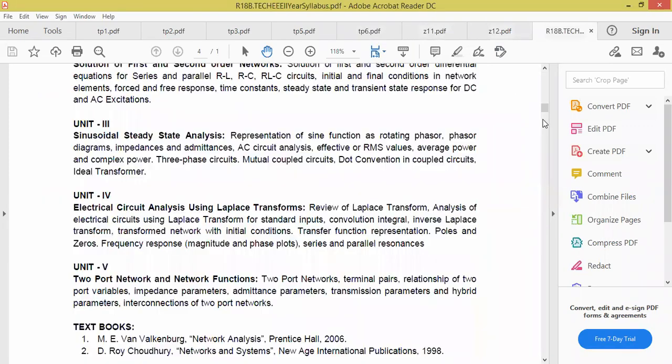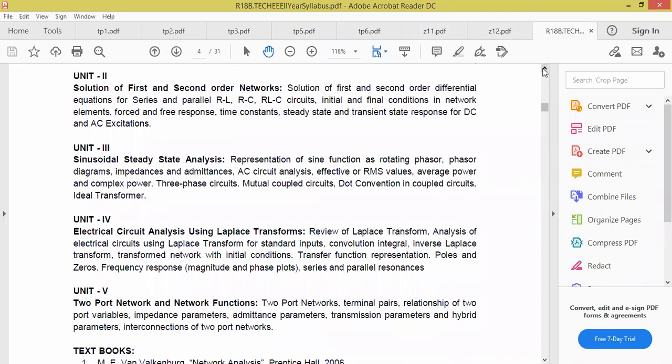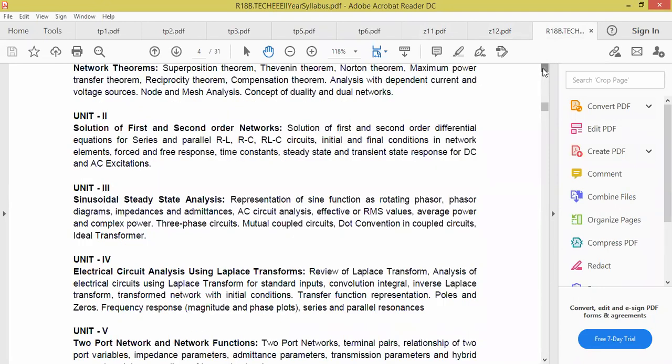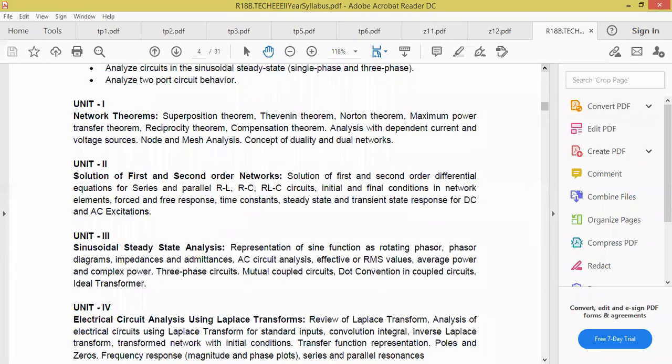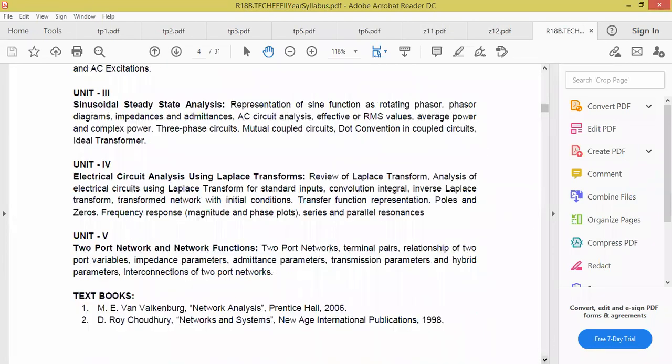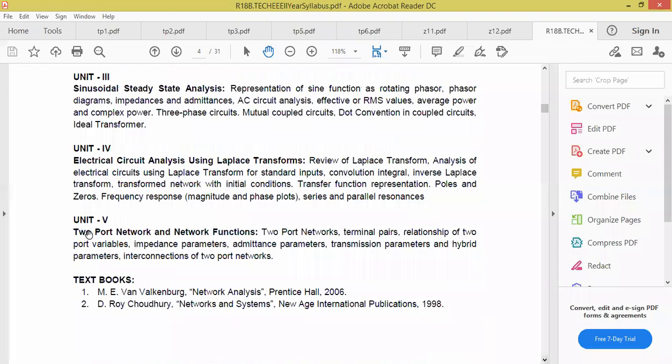Okay, so now come to this one, syllabus. All of you are able to see the syllabus on the screen? Yes, sir. So all of you see, unit 1 we have taken. Now I have taken unit 5, which is our unit 3, two port network and network functions. Two port networks we have to study Z, Y, ABCD, which are transmission, hybrid, and the last topic, interconnection of two port networks, which we have taken today.